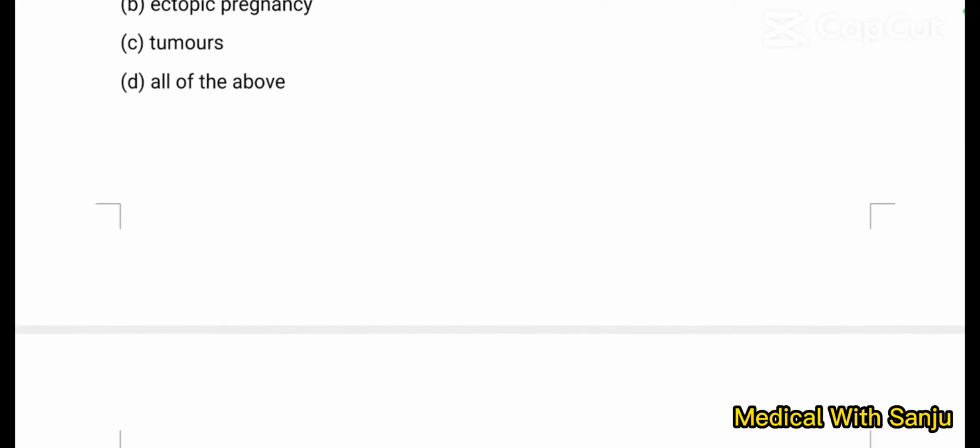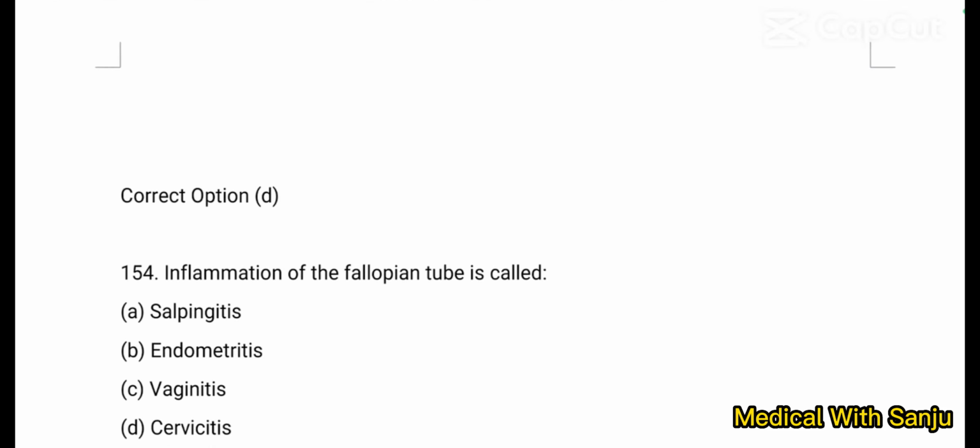All of the above. Option D is right answer. All disorders are related to the uterine tube and ovary. Salpingitis means inflammation of the fallopian tube, which is a result of sexually transmitted infection. Ectopic pregnancy most commonly occurs in fallopian tube, and tumors can occur in ovaries, most common, and fallopian tube.